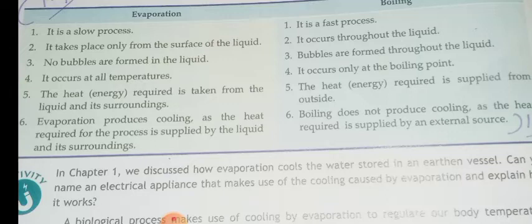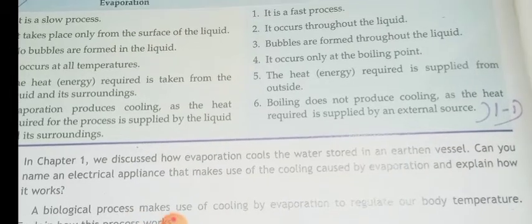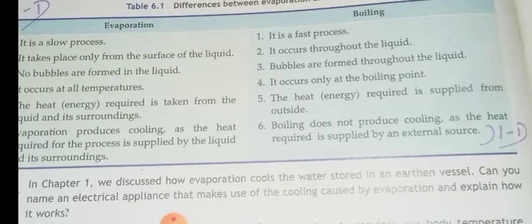So you feel the chillness. The heat required for evaporation is supplied by the liquid and its surroundings. Whereas boiling does not produce cooling, as the heat required is supplied by an external source.